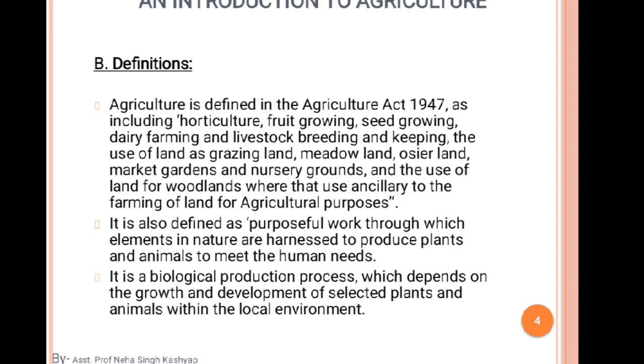So it is defined from the Agriculture Act since 1947.